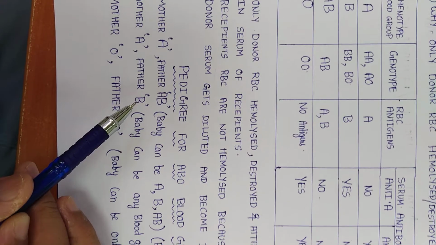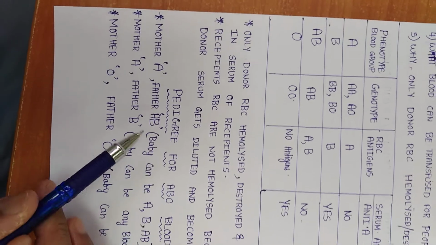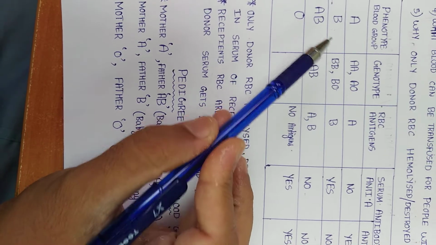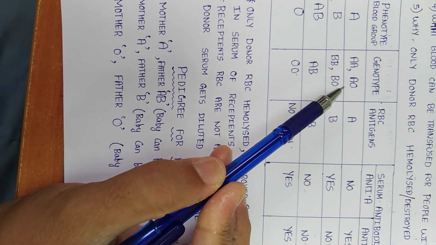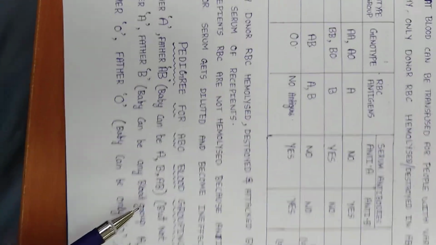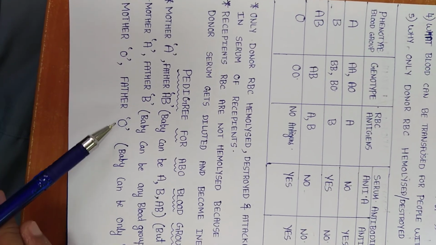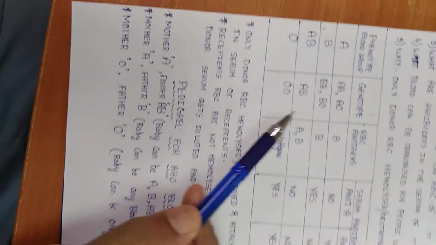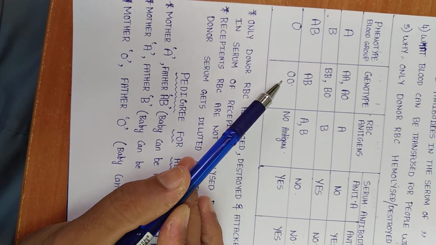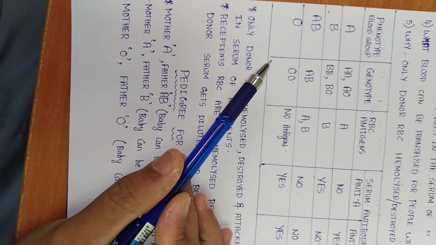If mother is A and father is B, baby can be any blood group: A, B, AB or O. Here baby can be O because for A, if genotype is AO, and for B, if genotype is BO, one O from mother and one O from father can be derived. So there can be O blood group also if mother is A and father is B. If mother is O and father is O, baby can be only O, because there are no alleles from father and mother for A and B. Only the O allele can be derived. So only O blood group will be seen if mother is O and also father is O.